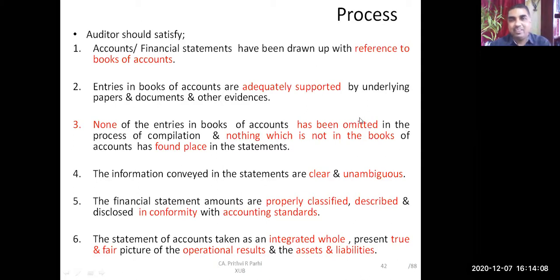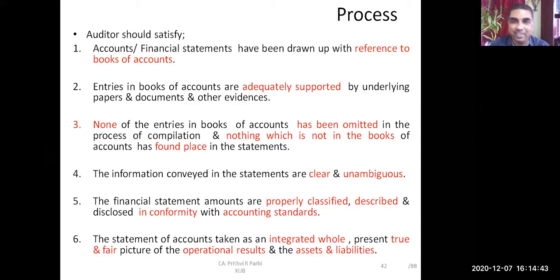Okay, has been omitted in the process of compilation. So entire items, all the ledgers of books of account should have been ticked. If something is unticked, that means something is there in the books of account which is omitted in the process of compilation. At the same time, you have to also see all the items of financial statement should have also been ticked, because nothing which is not in the books of account has found place in the financial statement. So we are matching books of account with the financial statement.